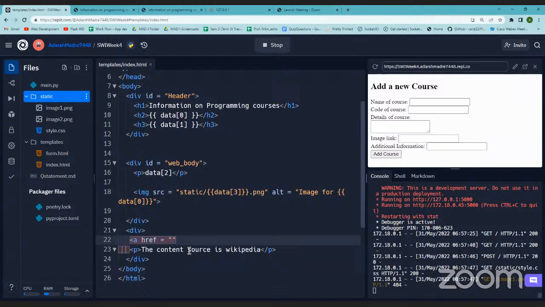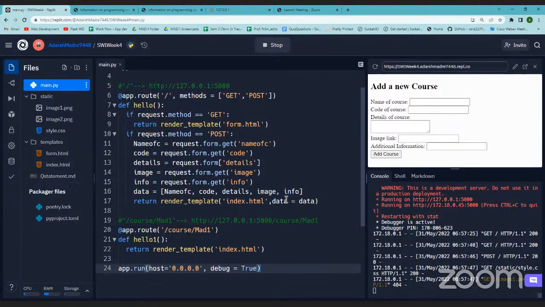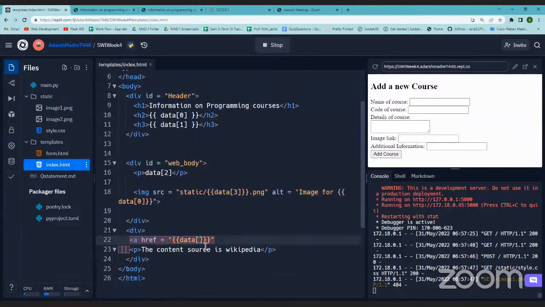So here it has to be like this. Data. Okay, what was it? 1, 2, 3, 4, 5. It's data 4, right? And this should have a text as additional info.